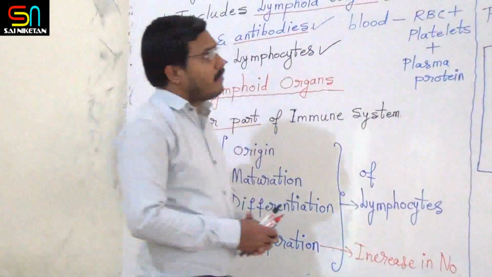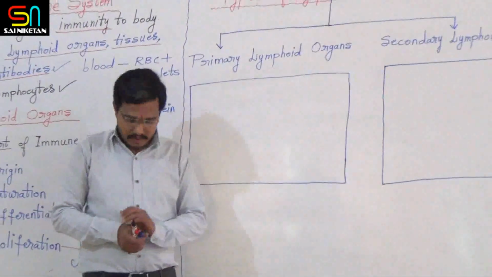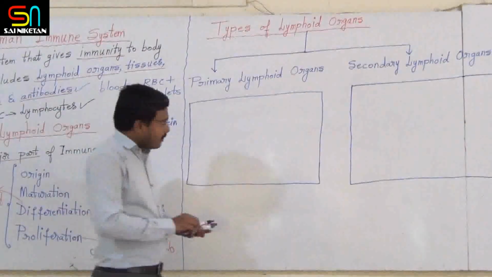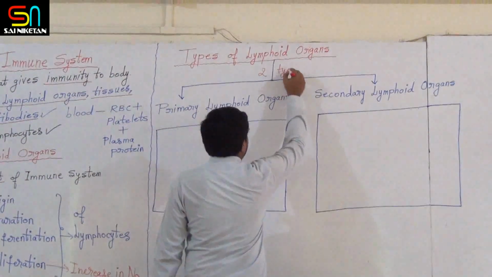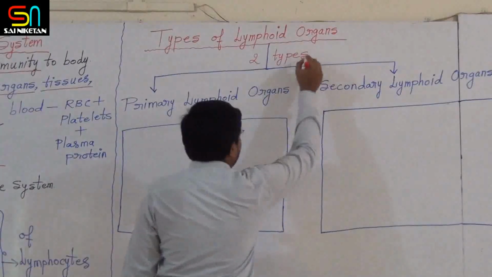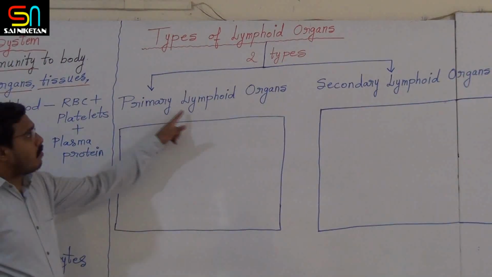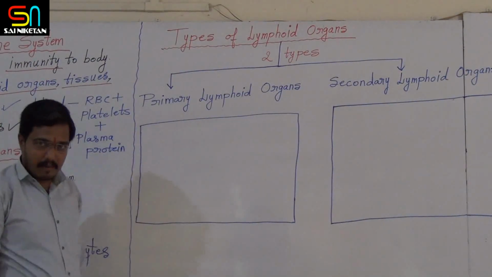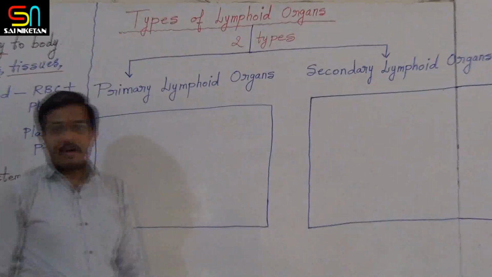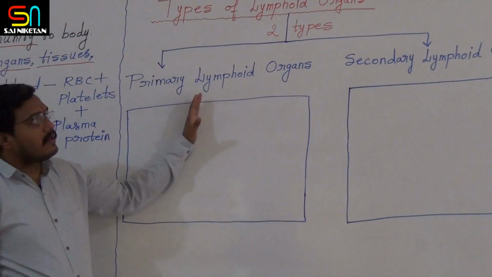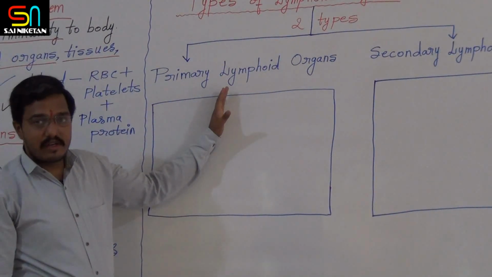Now let us discuss types of lymphoid organs. There are 2 types of lymphoid organs. It is again easy. First type is primary lymphoid organs. Second type is secondary lymphoid organs. For your information, primary lymphoid organs are also called central lymphoid organs.